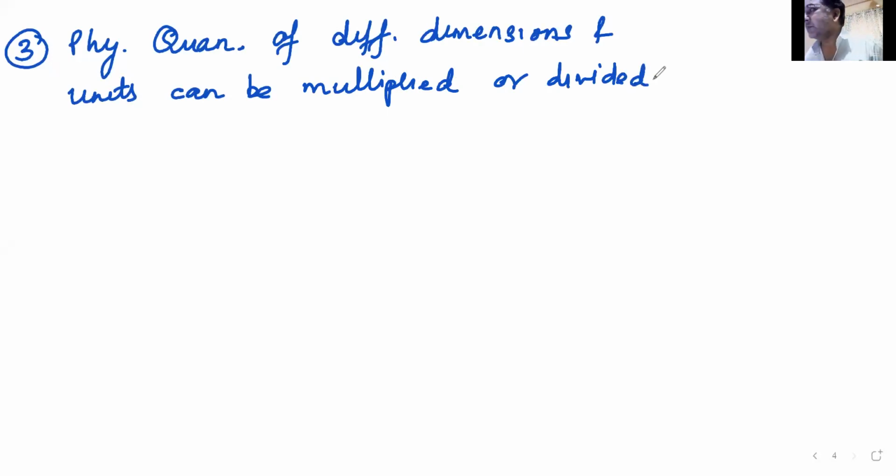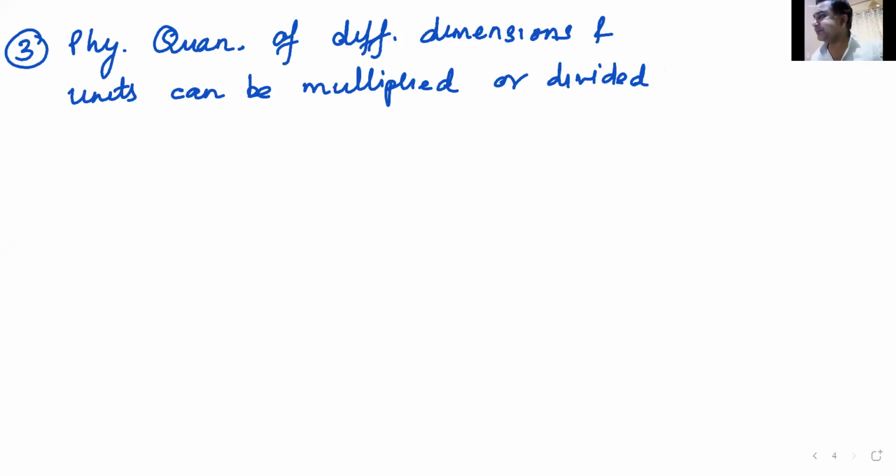Fill up the blanks. Now, if I multiply or divide different physical quantities, what will the result be? Same, the result will be same. I don't understand, Shavya. What do you mean by same? Now I've got two physical quantities. Let us suppose I have got length and I have got time, and I divide length by time.